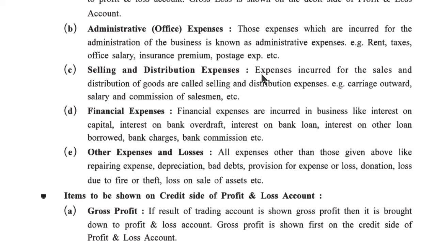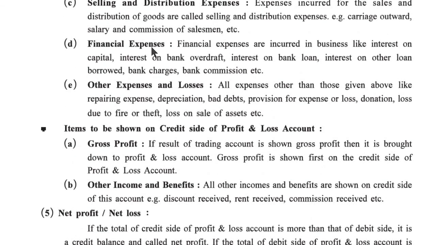Selling and distribution expenses are expenses incurred for the sales and distribution of goods. For example, carriage outward, salary and commission of salesmen, etc. Next, financial expenses are incurred in business, like interest on capital, interest on bank overdraft, interest on bank loan, interest on other loans borrowed, bank charges, bank commission, etc. Other expenses and losses are all the expenses other than those given above, like repairing expense, depreciation, bad debt, provision for expenses or loss, donation, loss due to fire or theft, loss on sale of asset, etc.